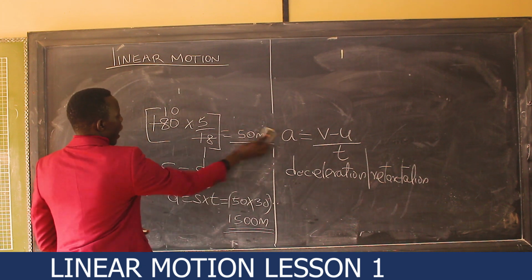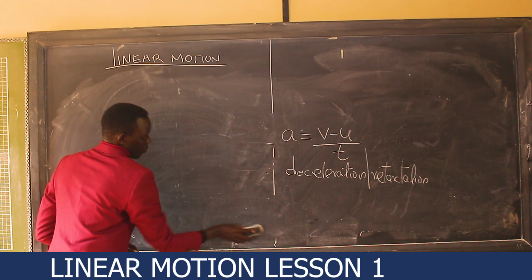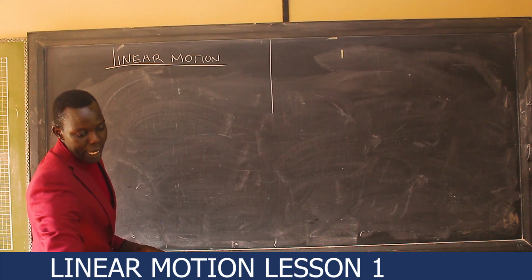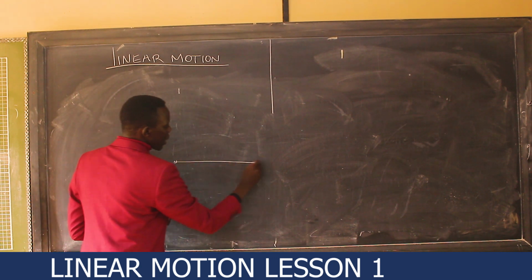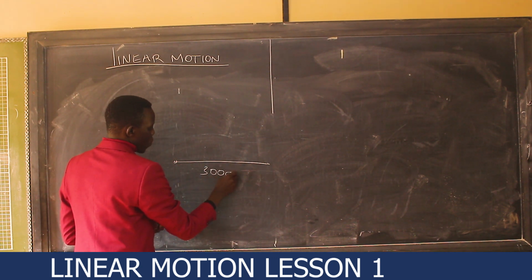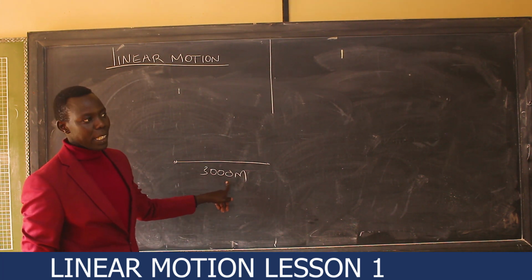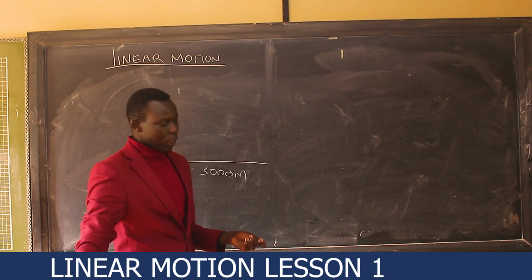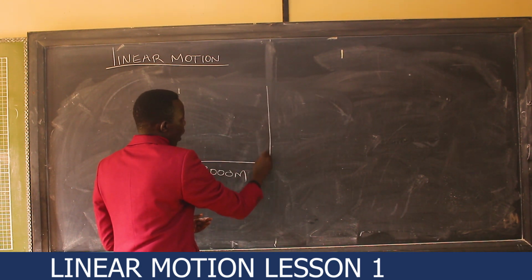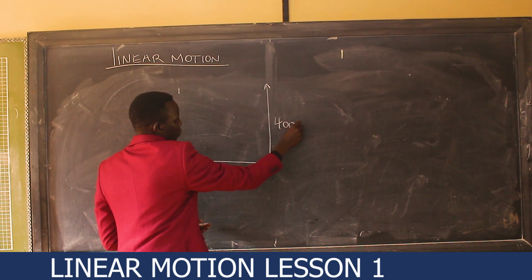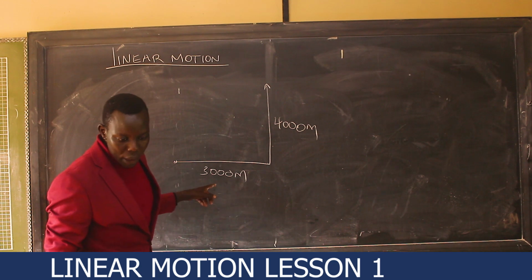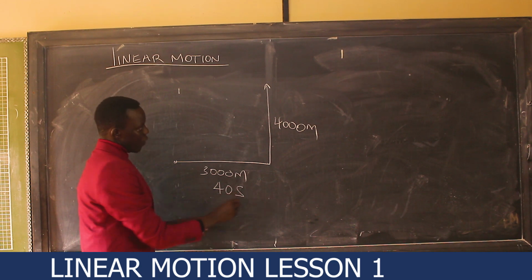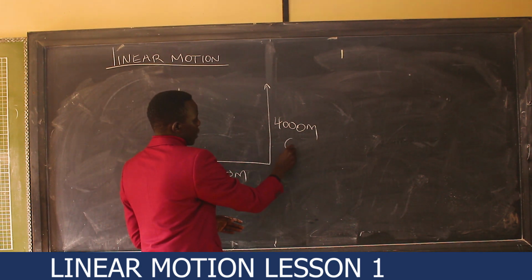Now, this body, as you can look at it, we are told it moves 3000 meters due east. Then, after moving 3000 meters due east, it moved 4000 meters due north. So up by the point, 4000 meters. Now, moving 3000 meters, it used 40 seconds. Then moving 4000 meters, it used 60 seconds.